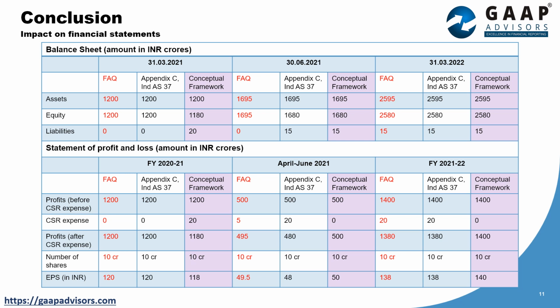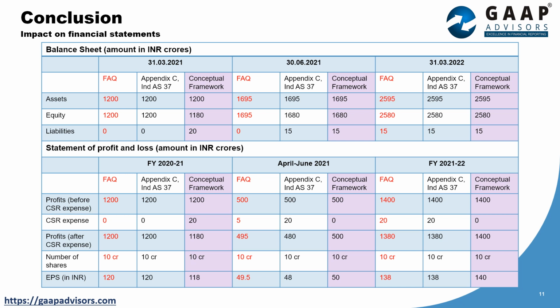Ind AS 1 on the presentation of financial statements specifies that the objective of financial statements is to provide information about the financial position, financial performance, and cash flows of an entity that is useful to a wide range of users in making economic decisions. In our view, by following the conceptual framework, an entity can provide the most appropriate information to the users of the financial statements in accordance with the requirements of Ind AS 1.